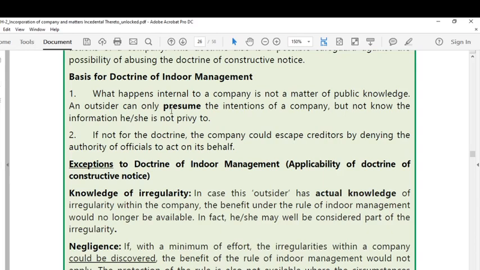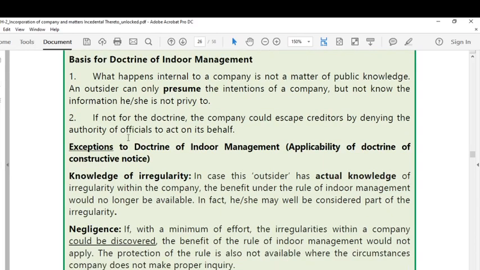But the doctrine of indoor management protects the outsider, so the company cannot deny the authority of the official to act on its behalf. That is why this protection is given to the outsider. The company cannot abuse its power to deny the liability to an outsider.